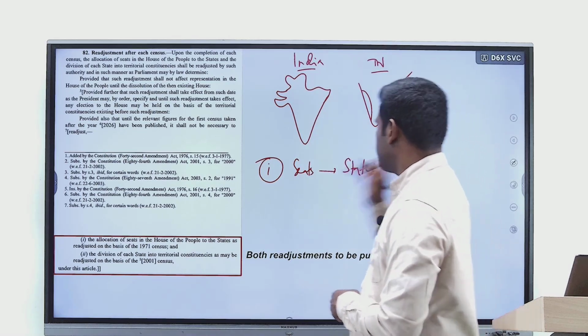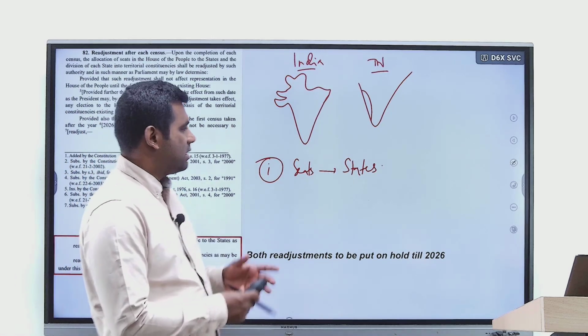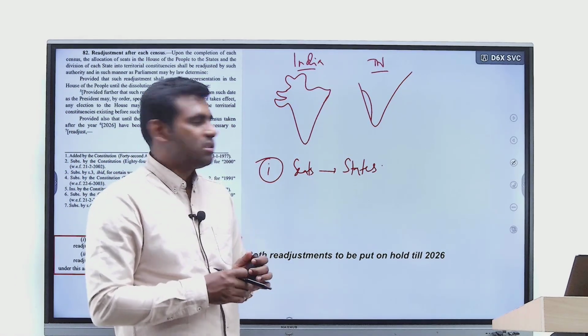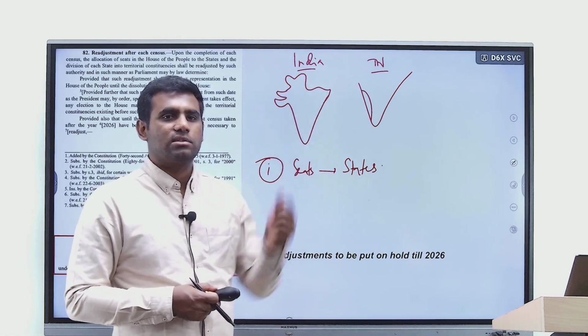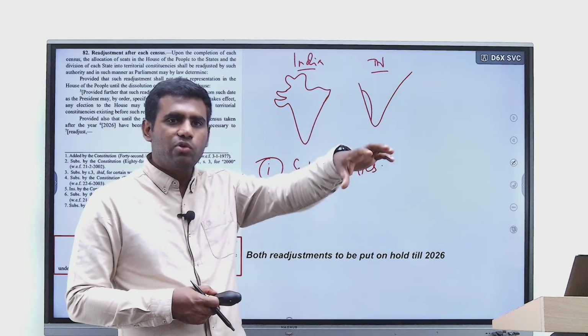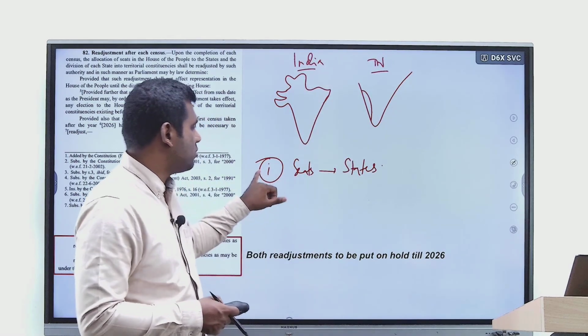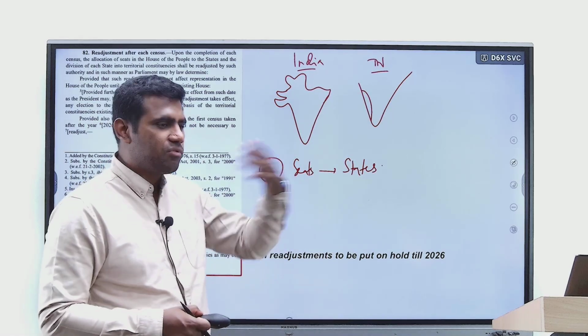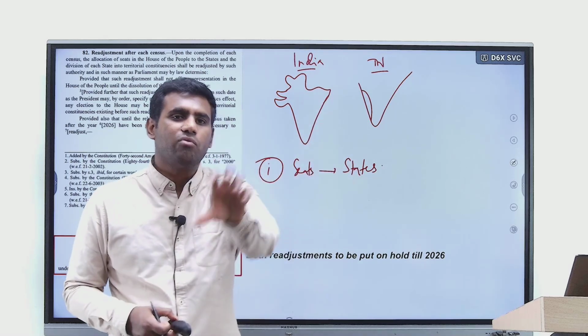states, correct? Because let's say after one census, the population in Tamil Nadu remains the same, whereas the population in UP increases. You have to give more representation to UP, keeping the same representation for Tamil Nadu, right? That is why the Constitution says that after every census, go for a readjustment of the total seats that are allocated to each and every state.